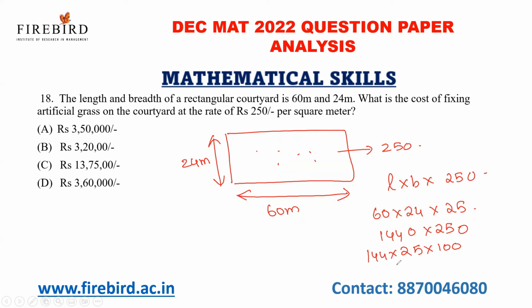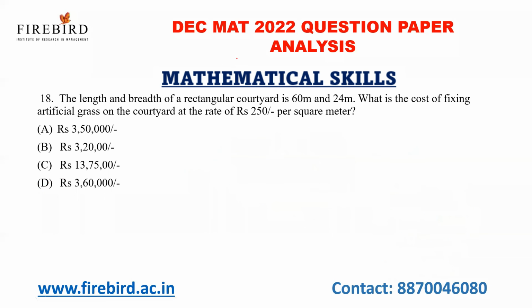How will you multiply a number by 25? I'll divide 144 by 4 and check the remainder. If I divide 144 by 4, 3 times, 24, 6 times, and the remainder is 0. So add 2 zeros at the end, double zeros. So 3,60,000 is your answer. Next one.